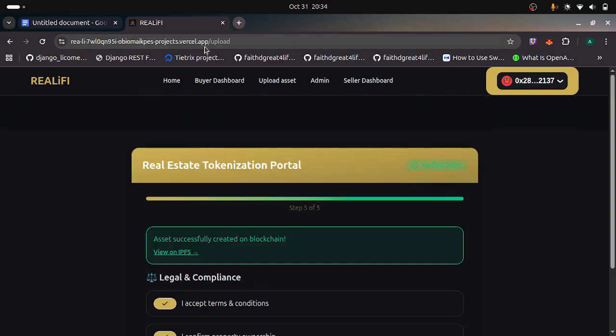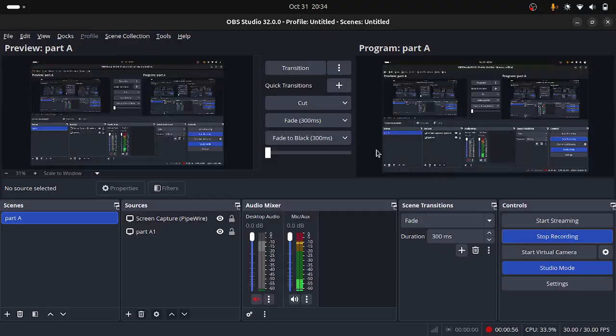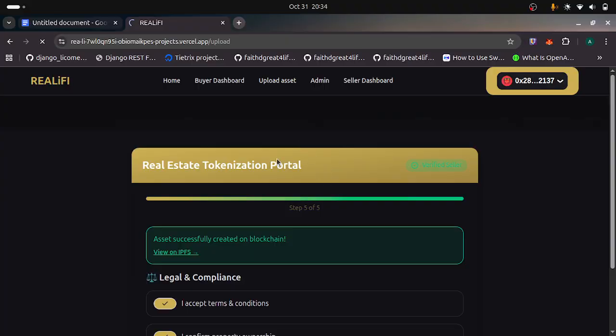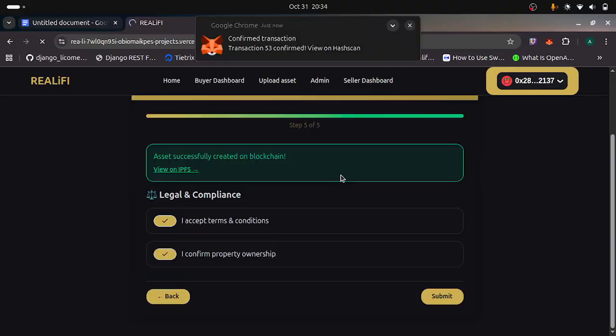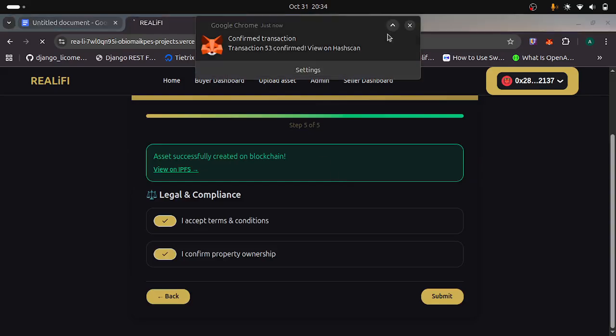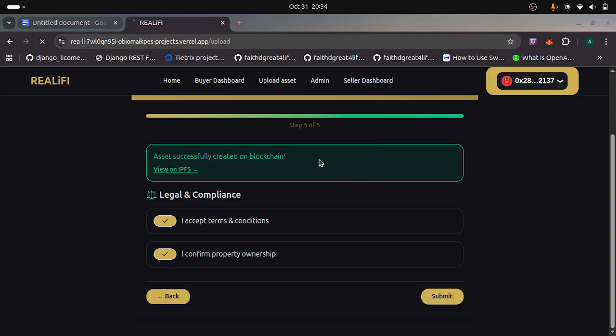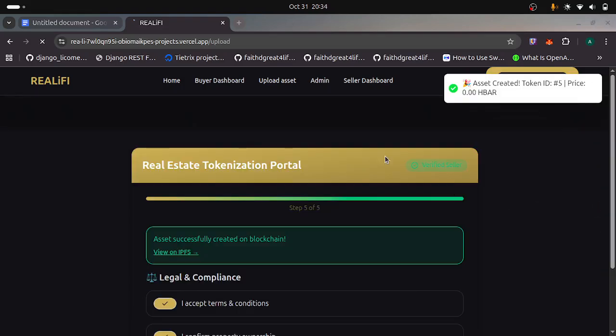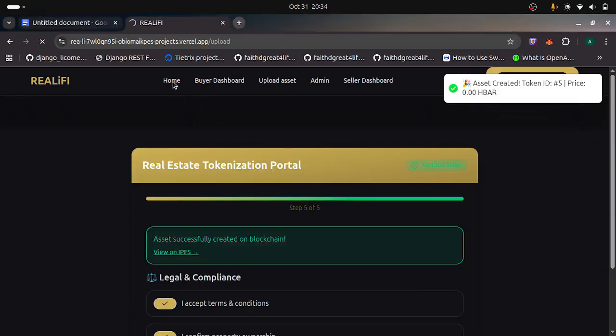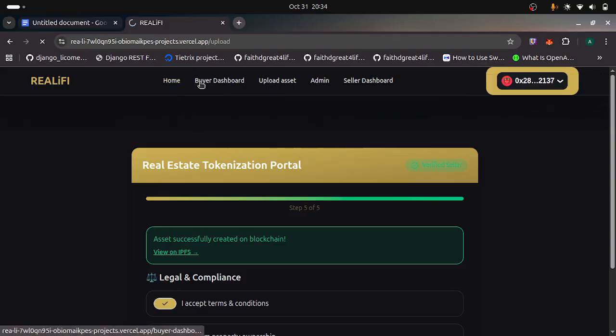The asset is fully created on the blockchain. Then I return to home. Confirm transaction. Okay, so I return to home. It's going back to home.